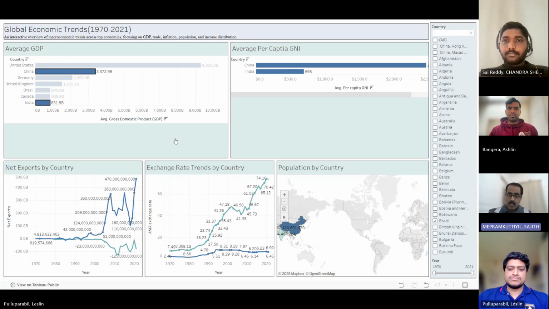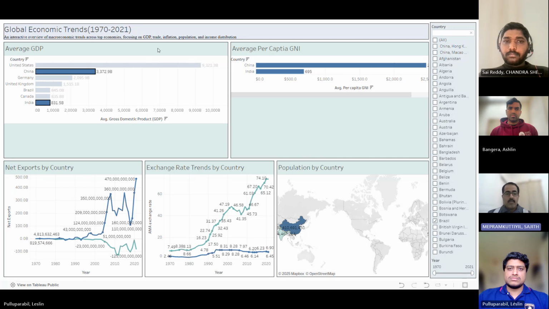Bringing all these elements together, like GDP, GNI, exports, exchange rates, and population, gives us a more complete picture of economic resilience. Our key takeaway: economic dominance isn't just about GDP. It's about how wealth is distributed, how countries engage in trade, and how well they adapt to change. So here are our final insight and recommendation.